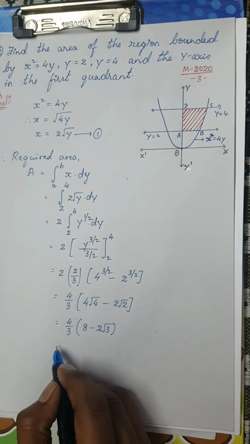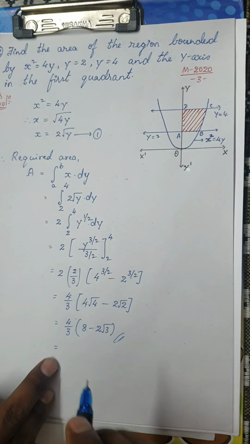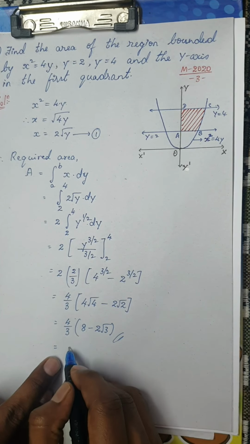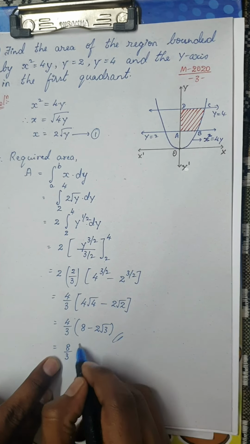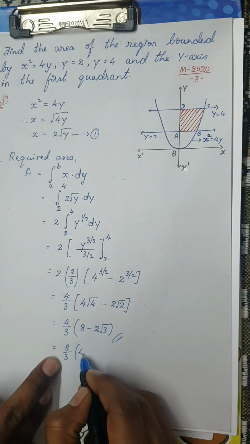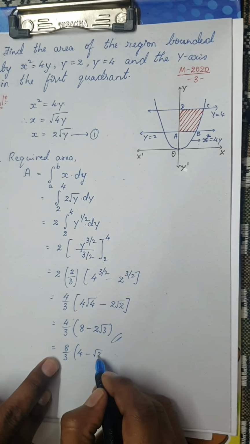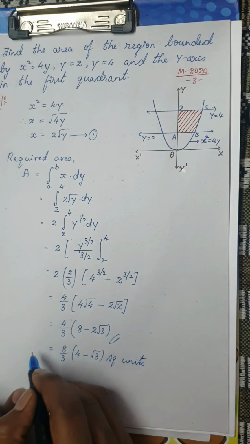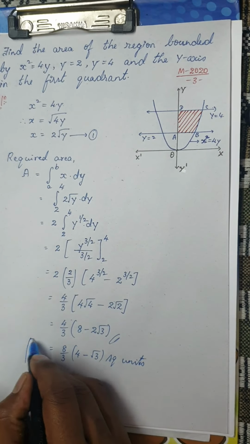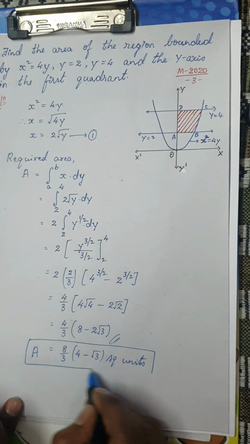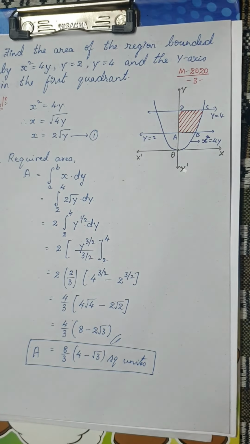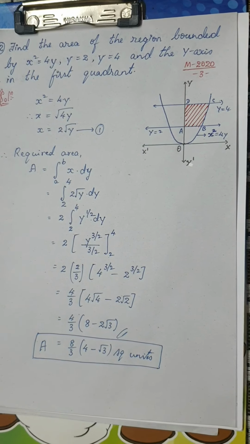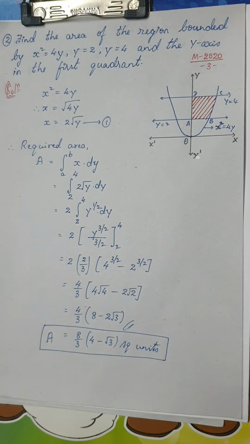In case, or else you can take 2 common outside and write 2 into 4 would be 8 by 3. Remember 2 is already taken outside, so it will be 4 minus root 3 square units. So this is my required area. Always have the habit of framing the final answer, because that would give a clear picture of your exact answer.